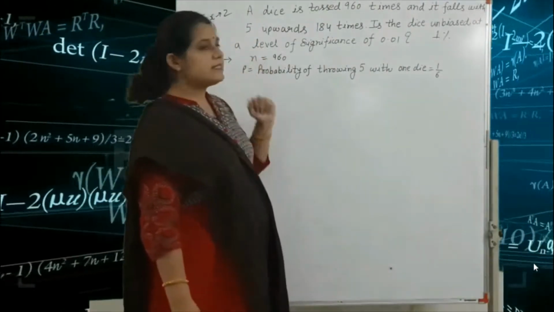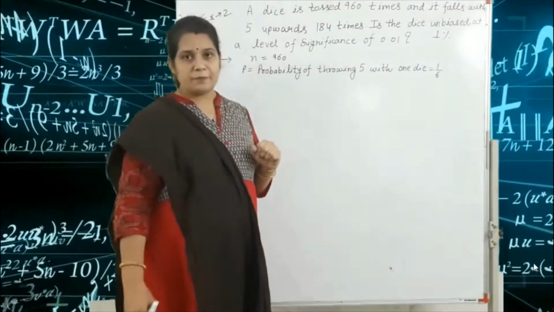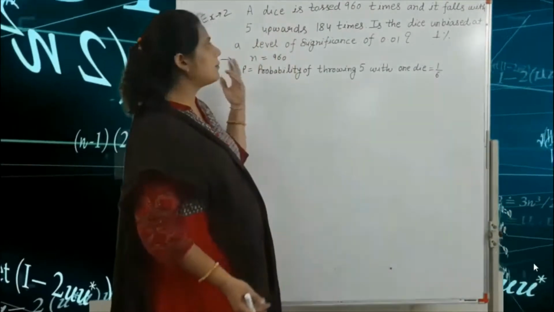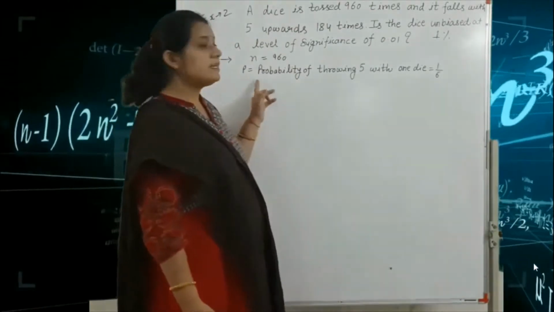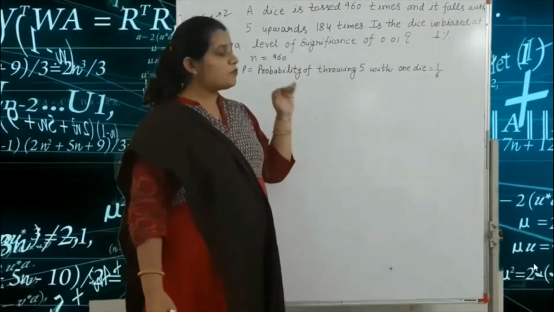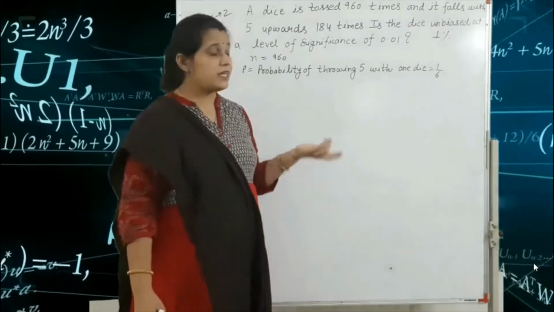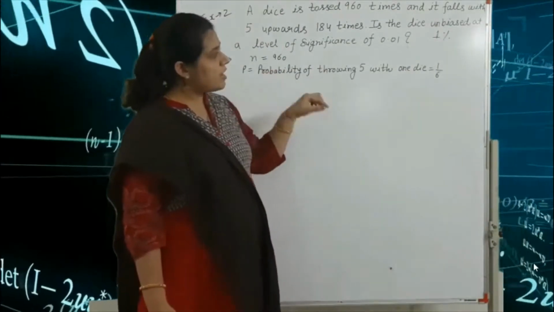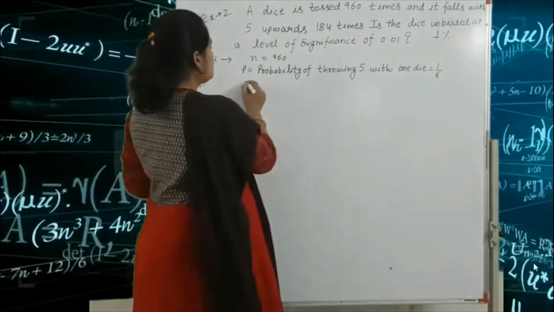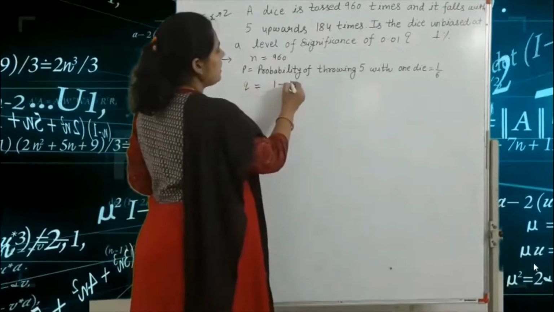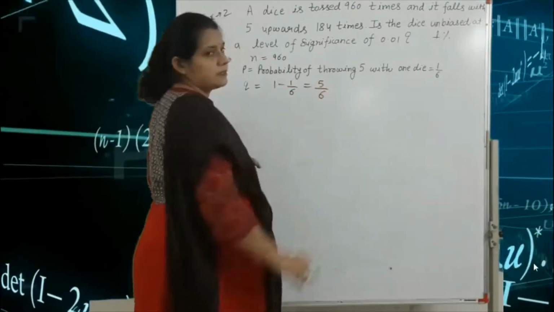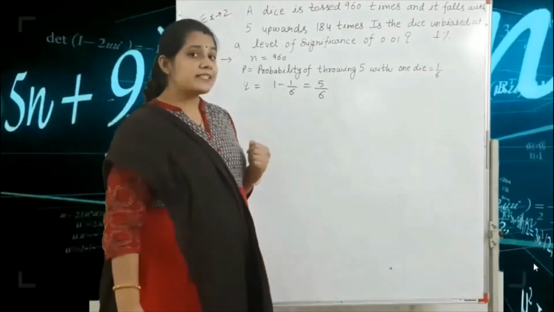So n is equal to 960, the number of trials, or we can say the number of samples. P is equal to the probability of throwing 5 with 1 die, which is 1 by 6. So Q is equal to 1 minus 1 by 6, which is 5 by 6. Got it? So what is the next step?